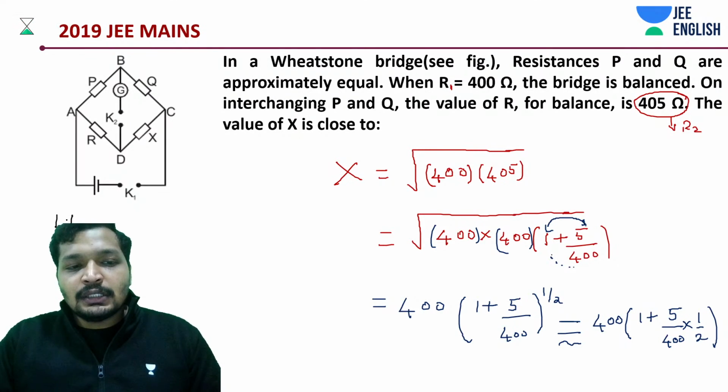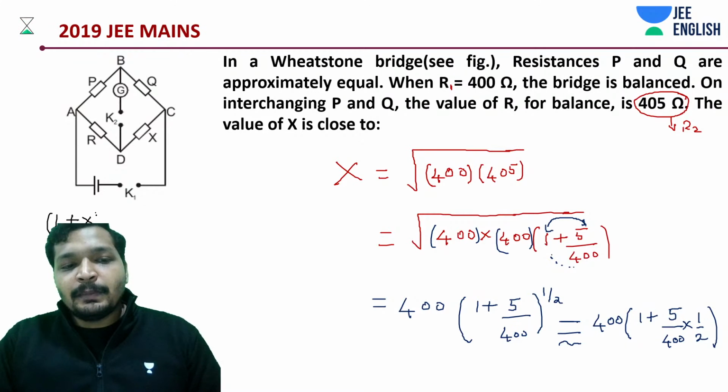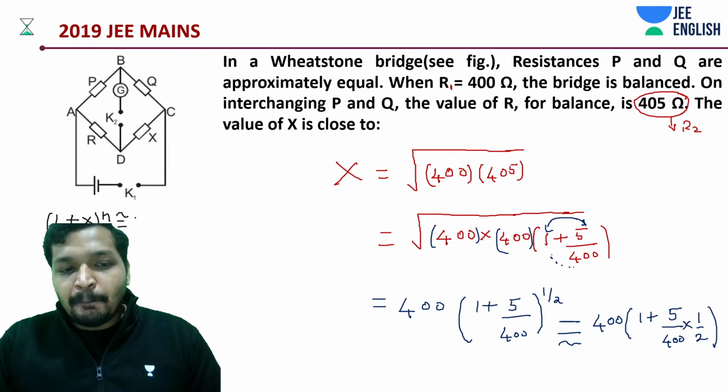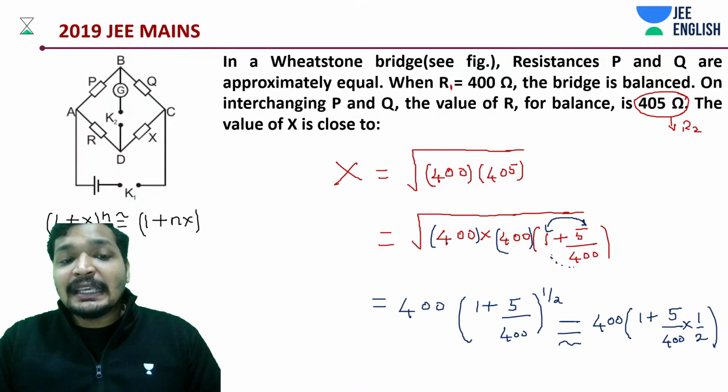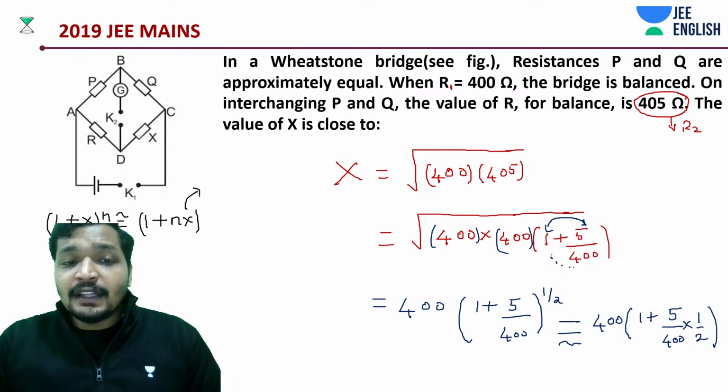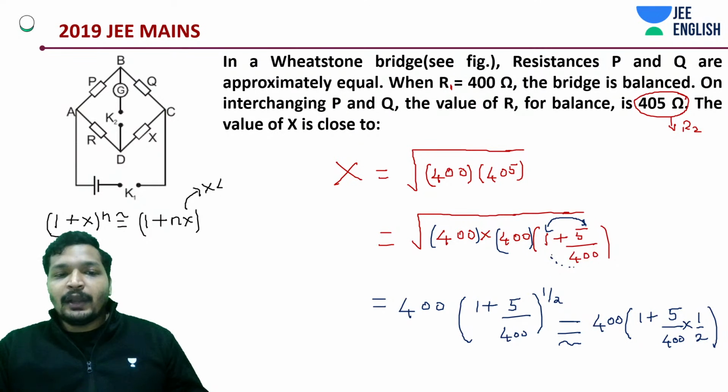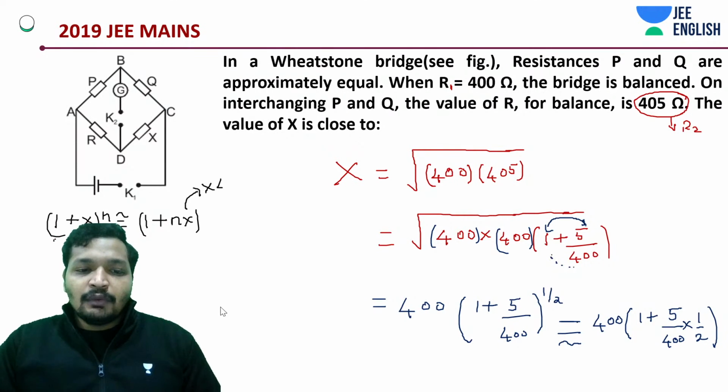We used to discuss this. 1 plus x to the power n can be written approximately as 1 plus n into x, given that x is small. You can take this to be y if you want. If this is confusing, let me do a thing.